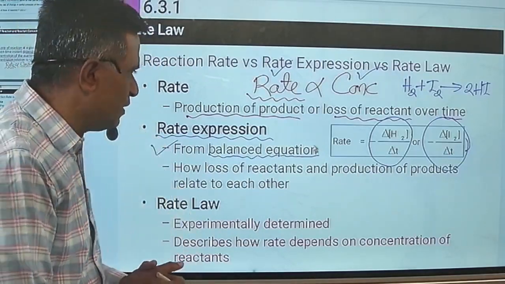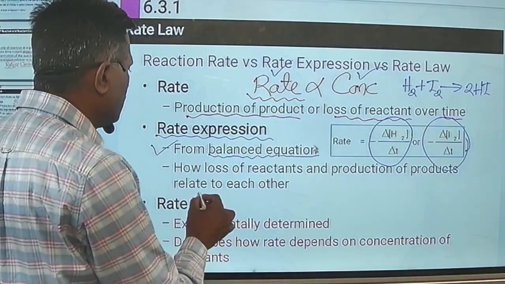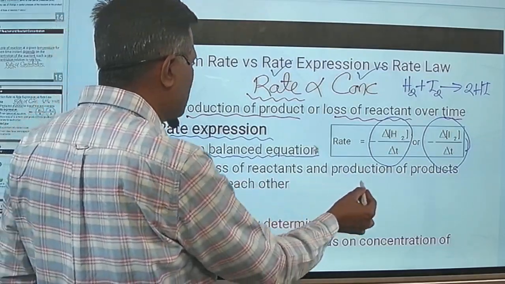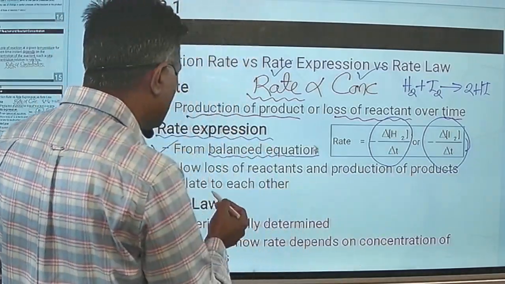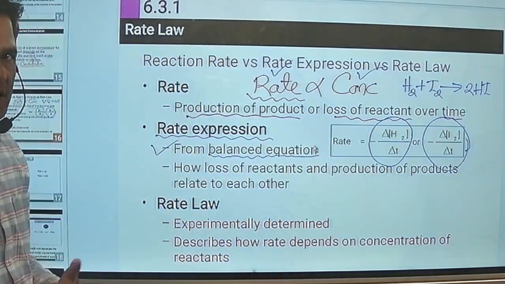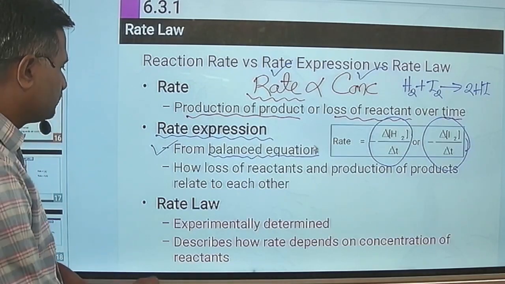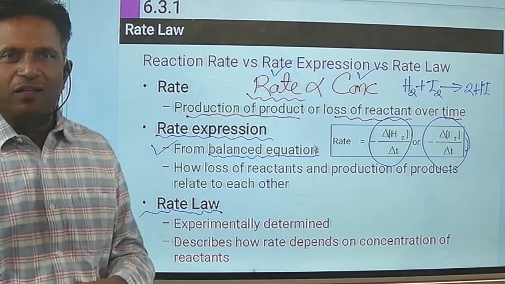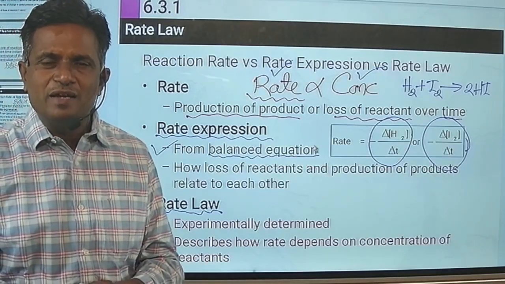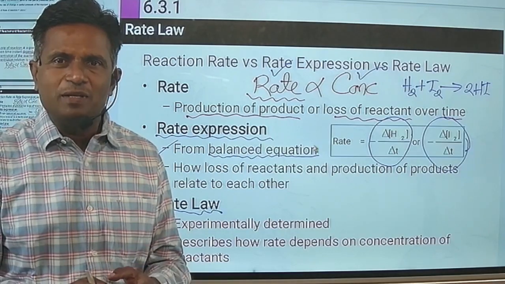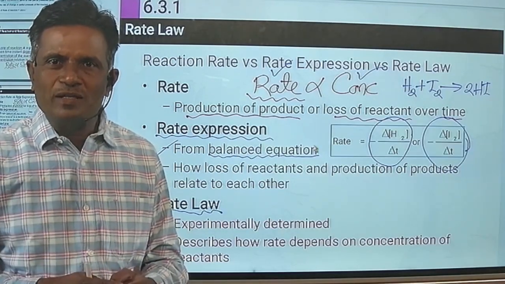Whenever you apply the rate law, that expression gives you information about how the loss of reactant or production of products relate to each other. So how these are related to each other is mainly expressed in the rate law. That means rate law is not a theoretical concept. What I am saying, rate law is not a theoretical concept. Only if you know the balanced chemical equation, you can't apply the rate law.